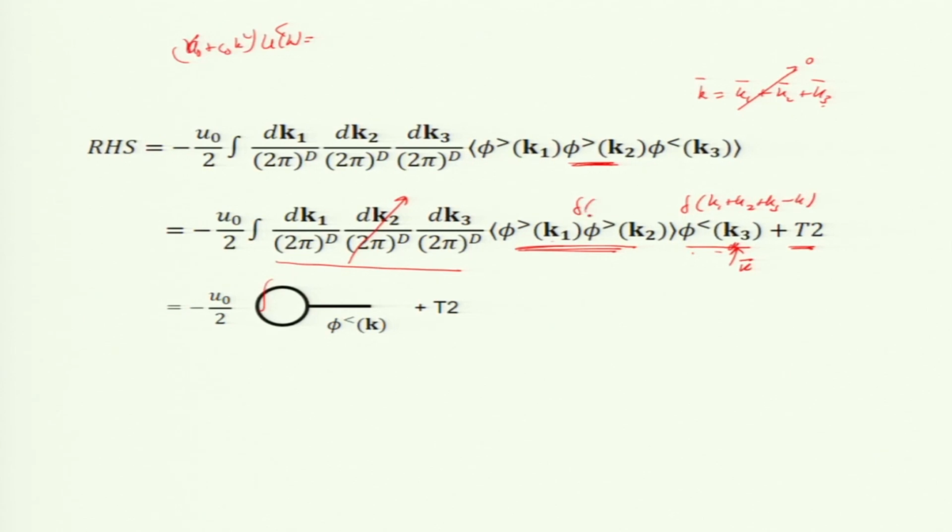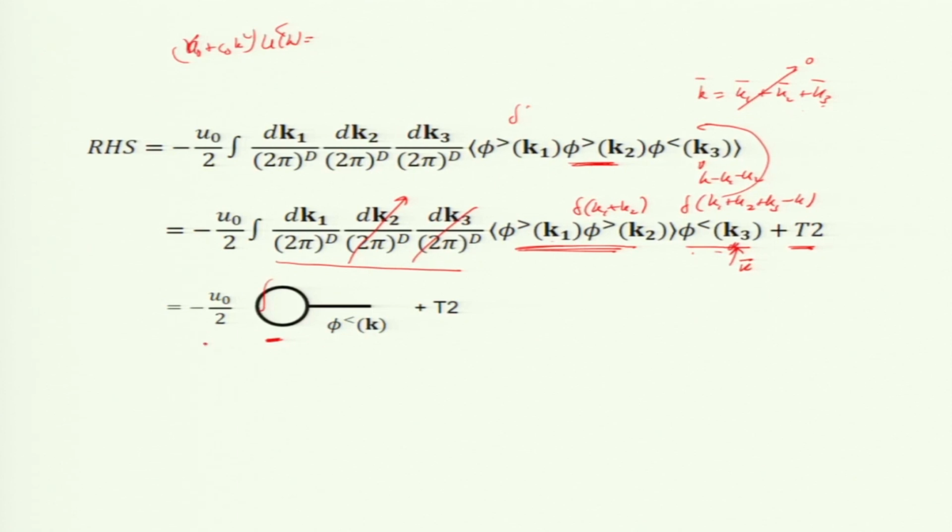So, two of them go away and we only get one delta function, one integral here. Or you have to write k3 as k minus k1 minus k2, then you have only two integrals.